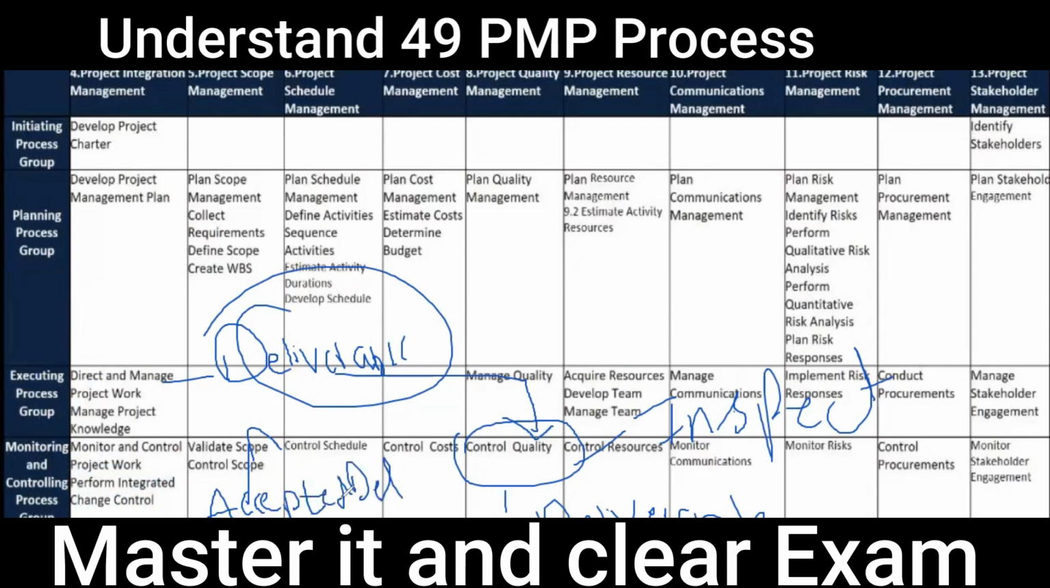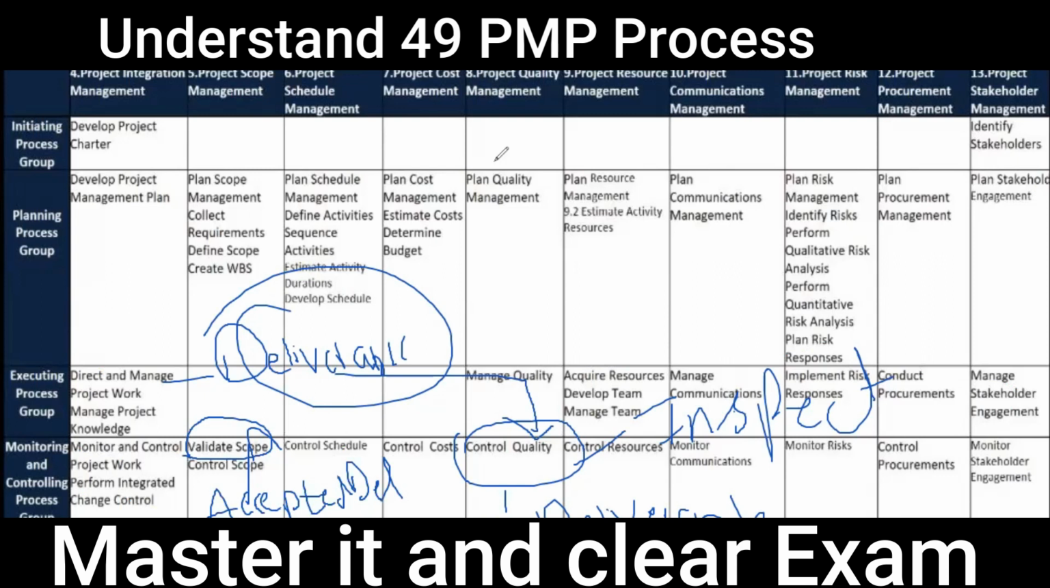In validate scope, we get the accepted deliverable here. So what is an accepted deliverable? It is basically a formal acceptance of the deliverable. It goes to close project and gets converted into the final product. This is called the deliverable journey.